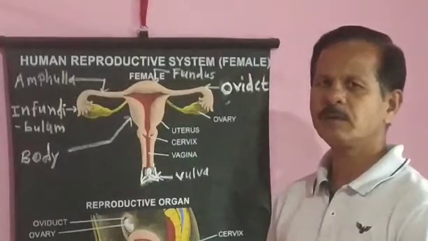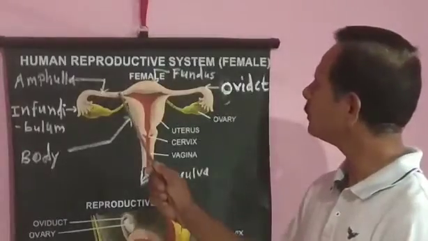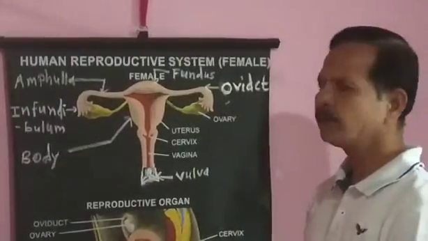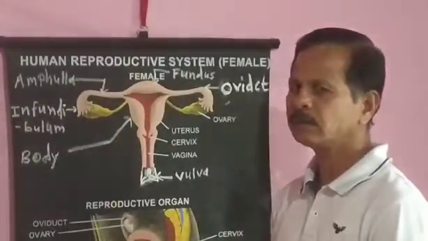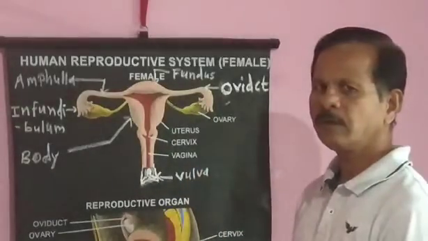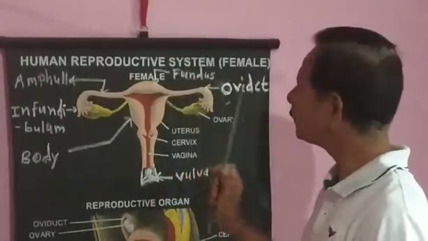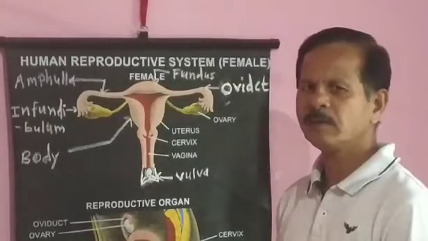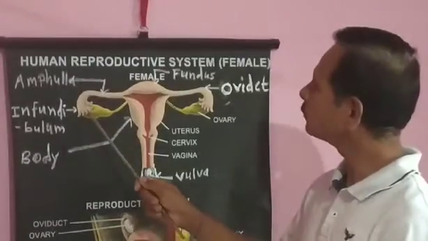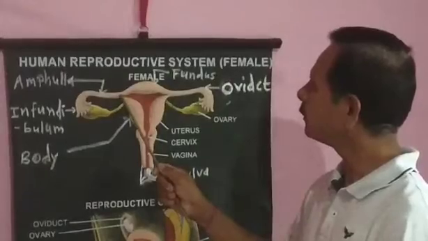Then we see about fallopian tubes. The human female reproductive system consists of a pair of oviducts, or fallopian tubes. These are muscular ducts that extend from the ovary to the uterus, 10 to 12 centimeters in length. Internally it is lined by ciliated epithelium and differentiated into three parts, namely infundibulum, ampulla and isthmus.